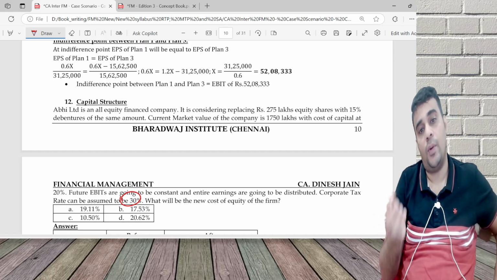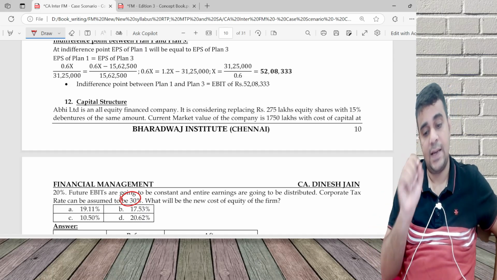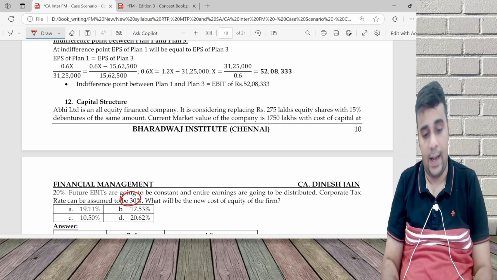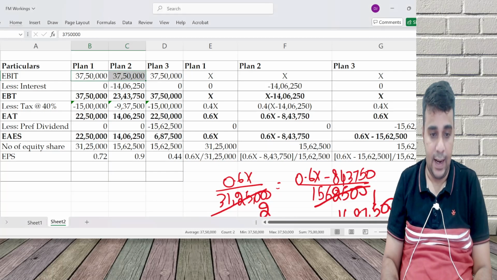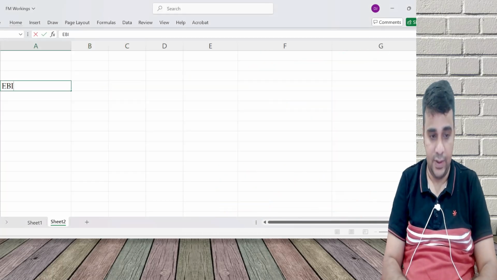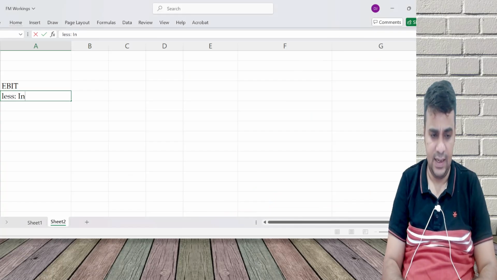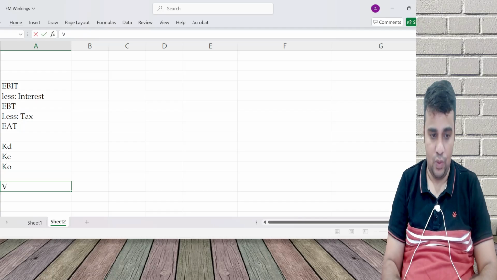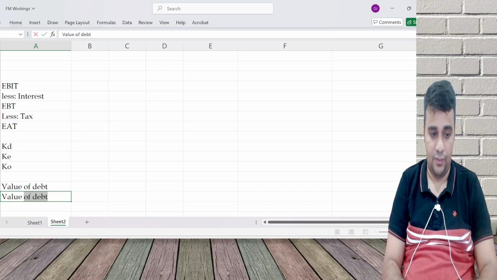Moment you bring borrowing, value of levered company is value of unlevered company plus amount of debt into tax rate. We have our format. Start with EBIT, less interest, EBT, less tax, EAT, leave a line, KD, KE, KO, leave a line, value of debt, value of equity, and value of firm.